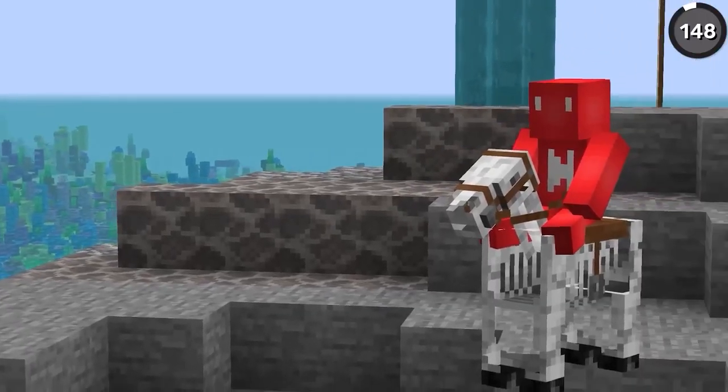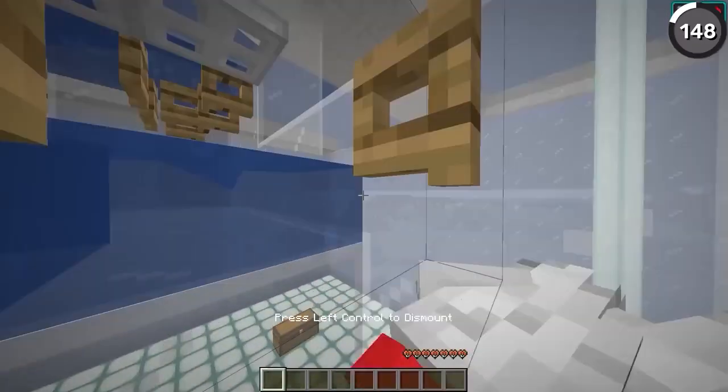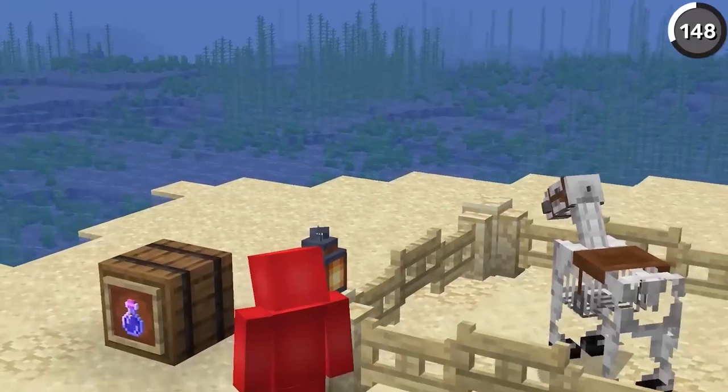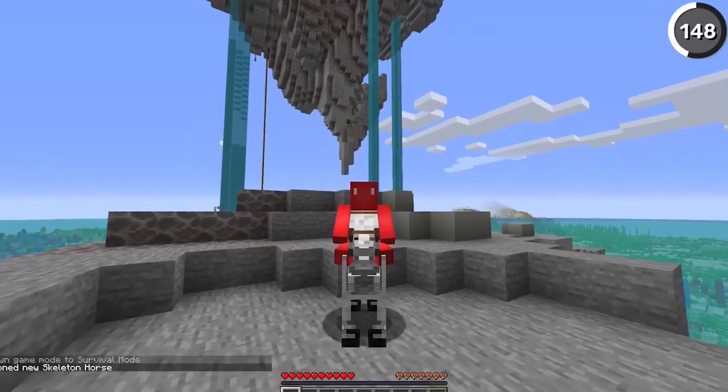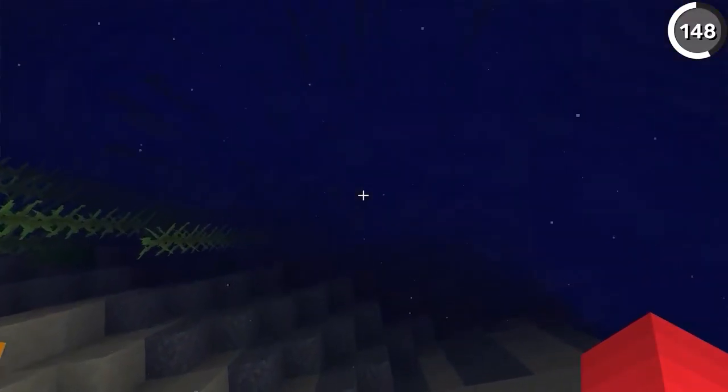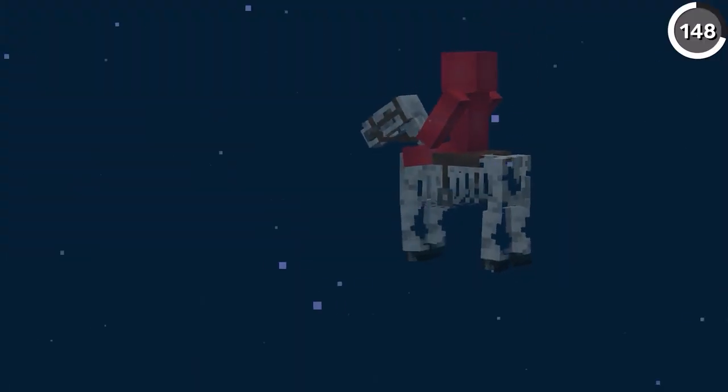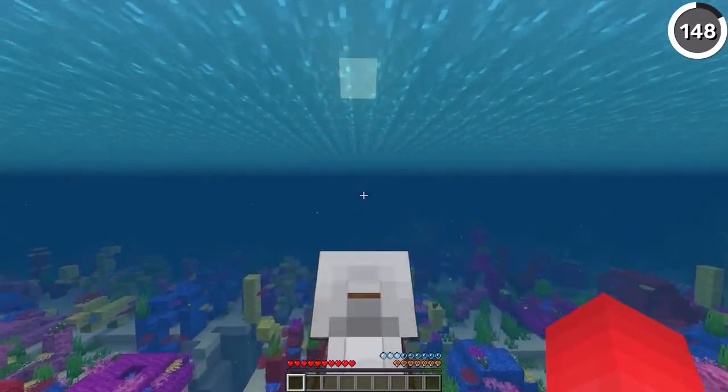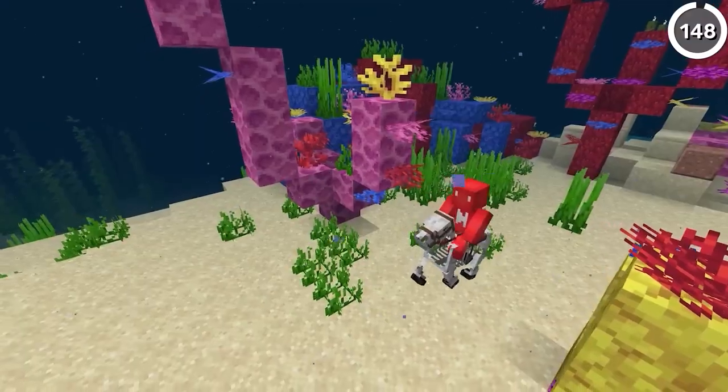Skeleton horses are a weird feature in Minecraft. Sure, they look awesome, but they're so slow and hard to get that they often work better as a trophy than a utility. That is, until Mojang started working on the aquatic side. No joke, what these lack on land, they actually make up for by being able to ride a skeleton horse underwater, which is just great.